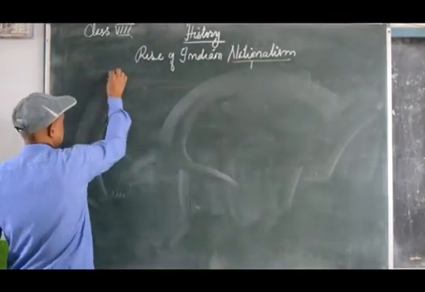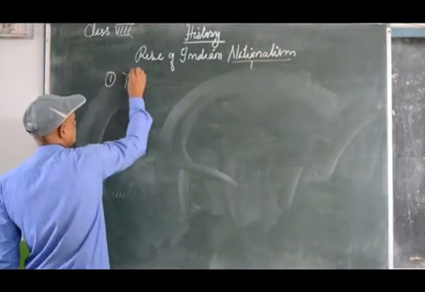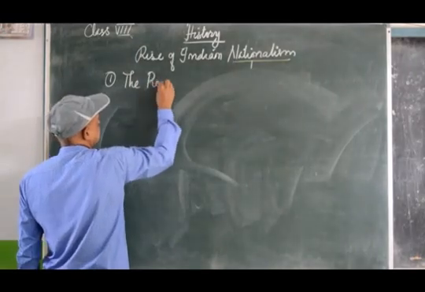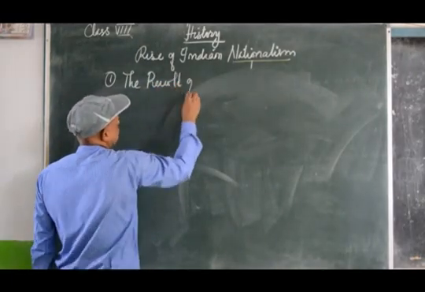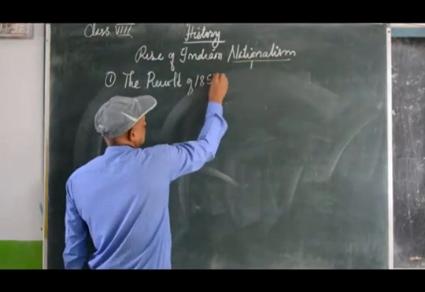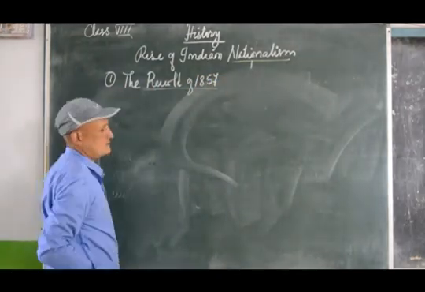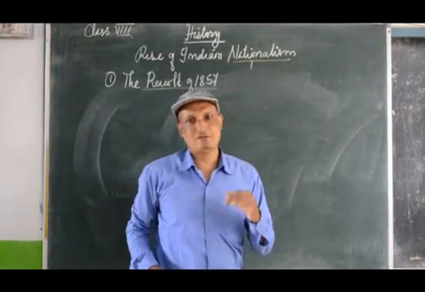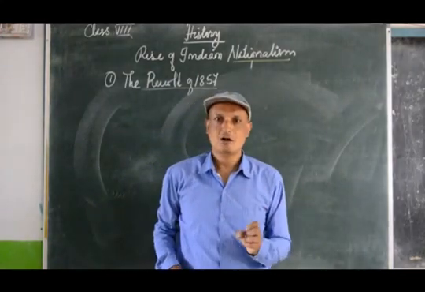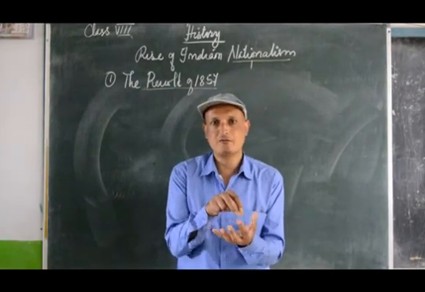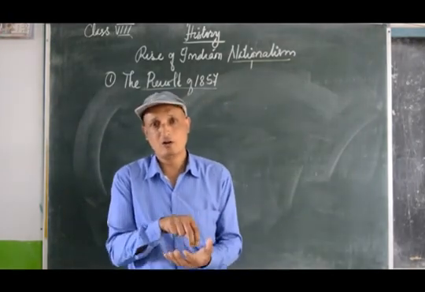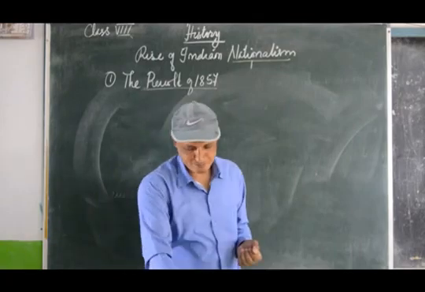The first one we can say is the revolt of 1857. The revolt of 1857 can be taken as the first factor or cause for the rise of nationalism. That means a feeling of patriotic love and loyalty towards the country.